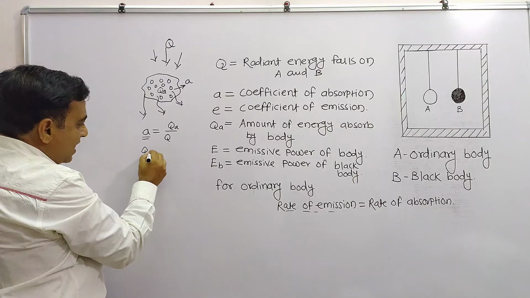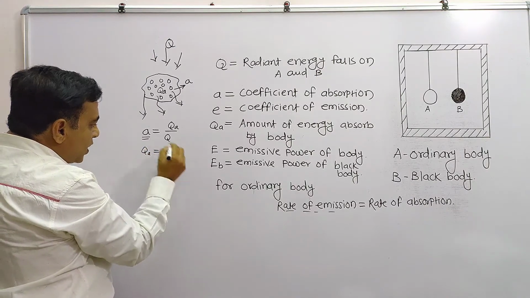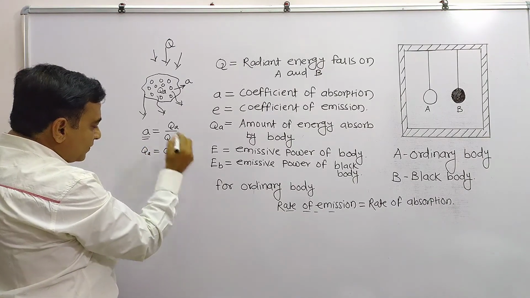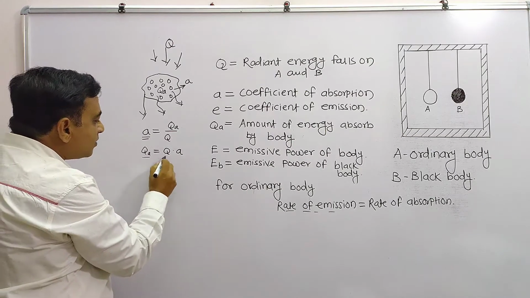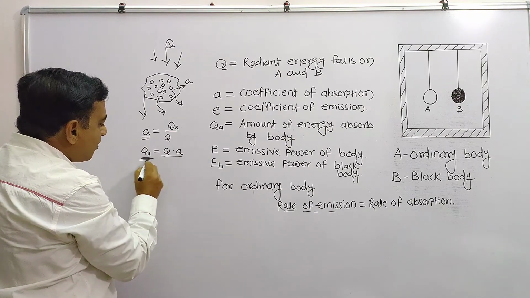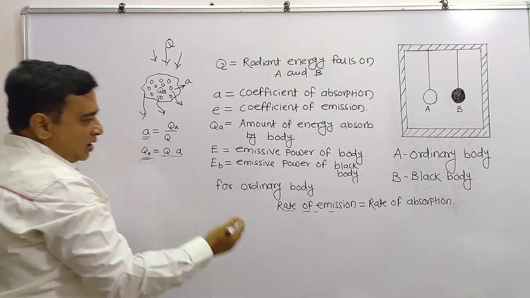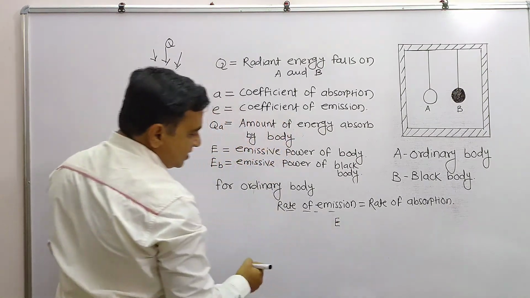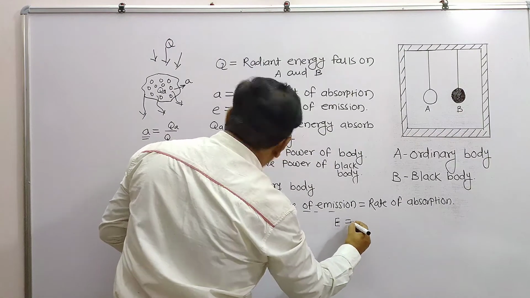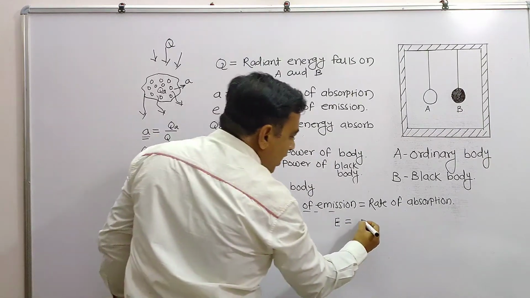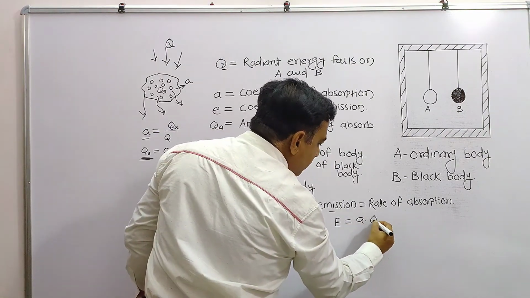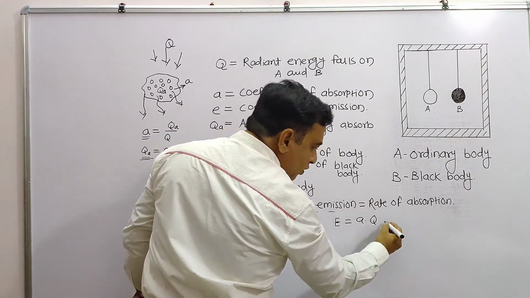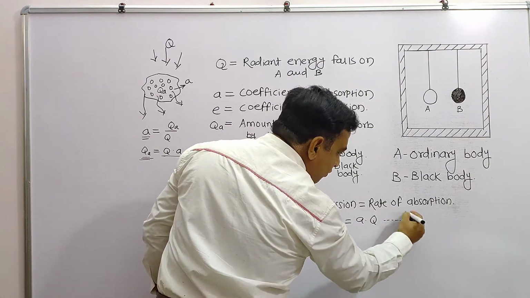So QA is equal to Q into a. This is the amount of energy absorbed. So the rate of emission, denoted by the symbol E, is equal to a into Q. This is equation number 1.